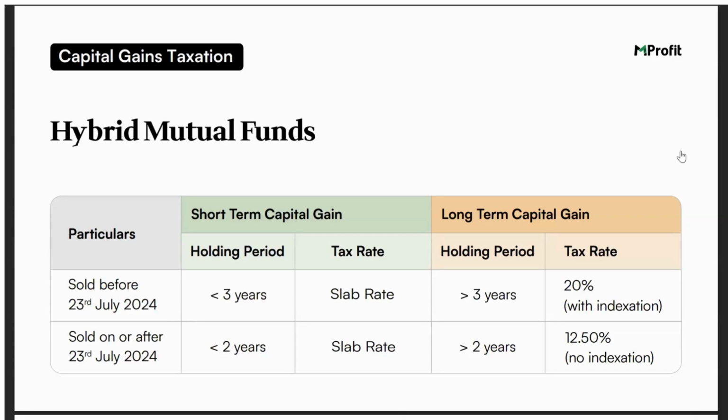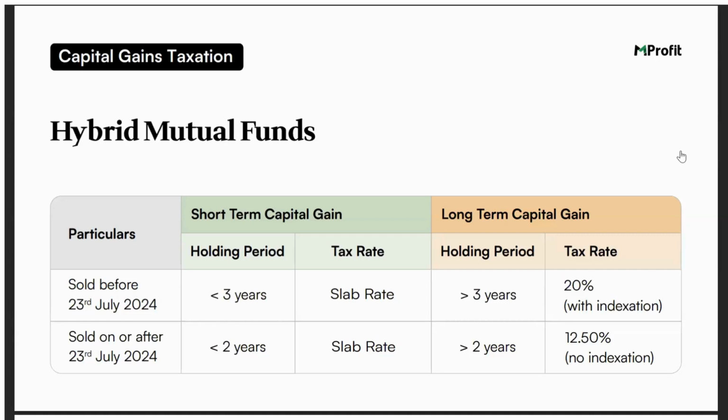However, if you're selling any hybrid mutual fund on or after 23rd of July 2024, in that case, the holding period becomes 2 years instead of 3 years. So short term is if you're selling it within 2 years, again taxed at the slab rate. If you are selling it after completion of 2 years, it will be considered long term and taxed at 12.5%, but no indexation benefit will be provided. Right? So in hybrid mutual funds, only the date of sale matters.